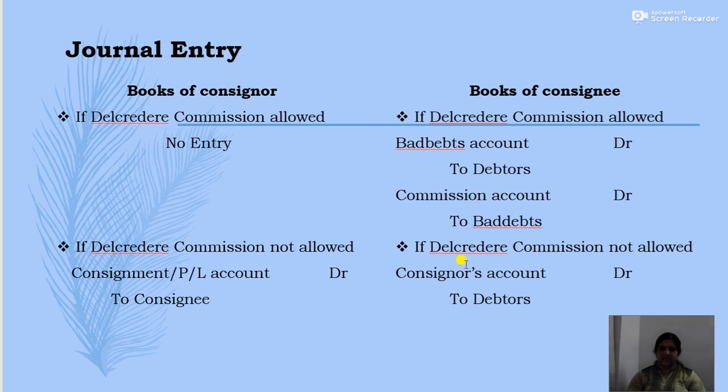So this is regarding the occurrence of normal and abnormal loss simultaneously. That is the treatment of normal and abnormal loss occurring simultaneously, and also the treatment of bad debts in case del credere commission is allowed and if del credere commission is not allowed.